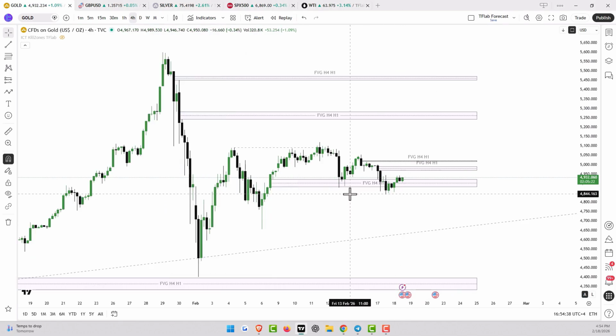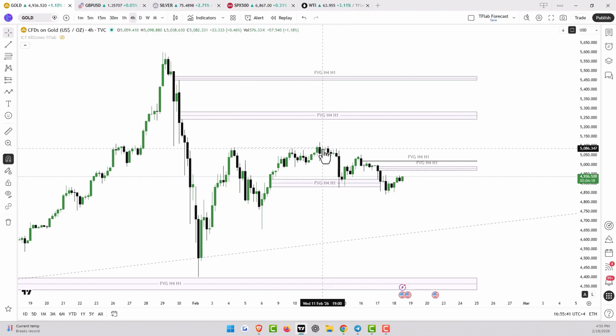Now let's analyze the chart. We can see that in the recent upward movement, gold's price went above its previous high range. That is, it even reached the price of $5,090, and after reacting to this level, it pulled back. Following this reaction to the level, the price filled its previous 4-hour and 1-hour gaps down to $4,880, and at the start of this week, we saw a downward move in the price of gold.